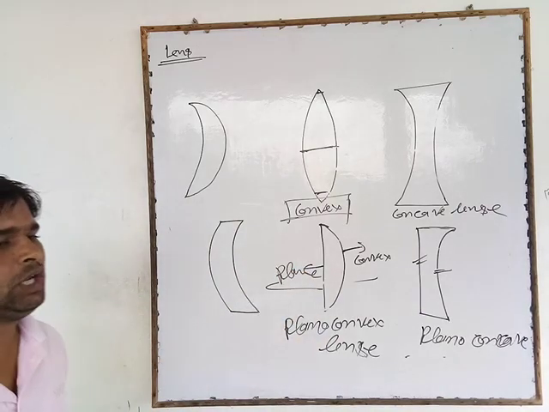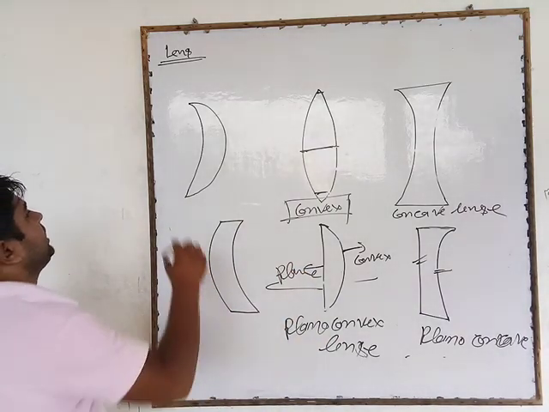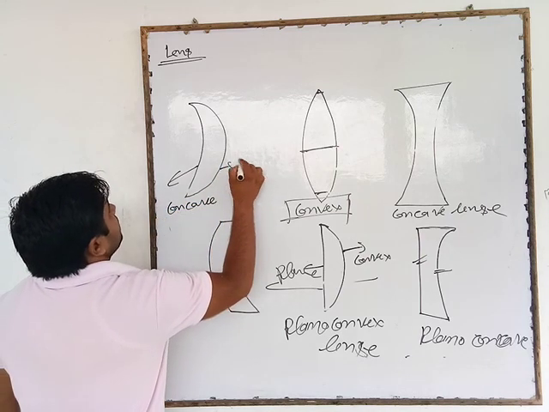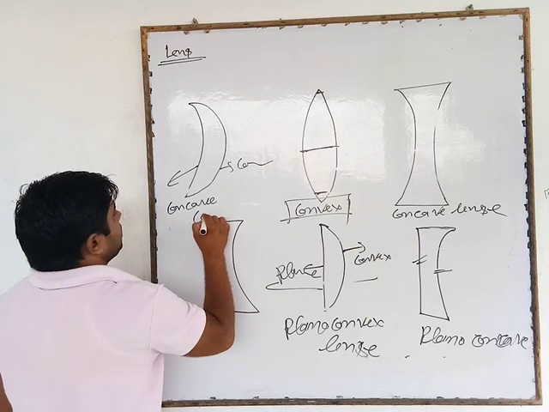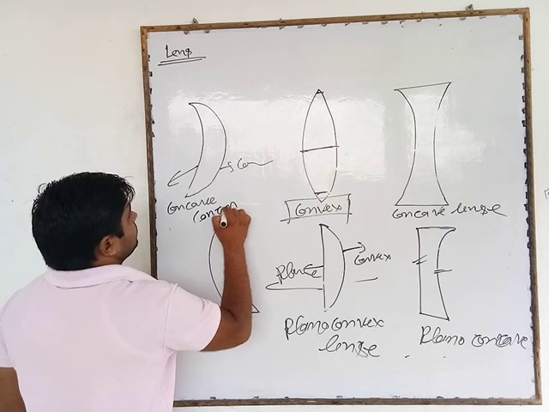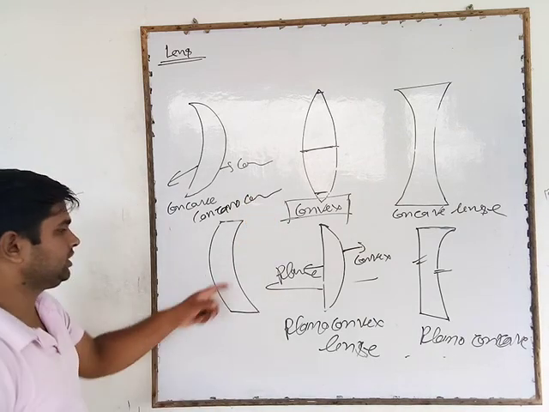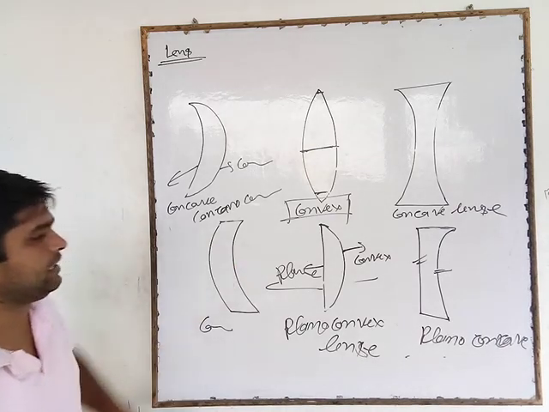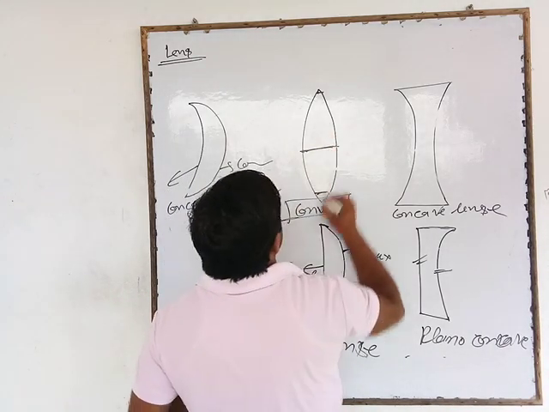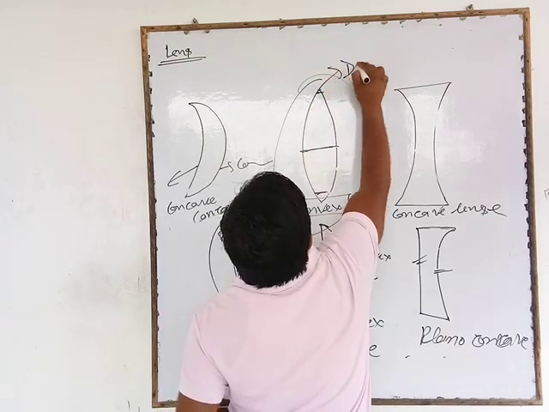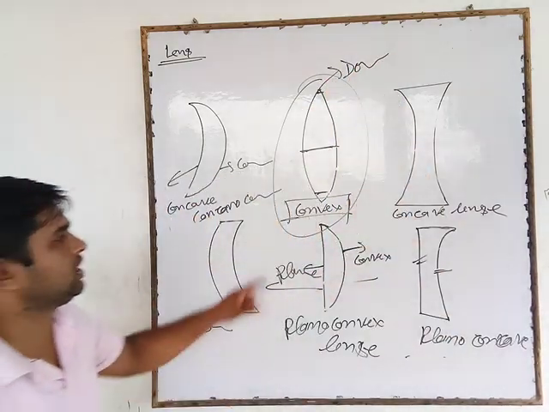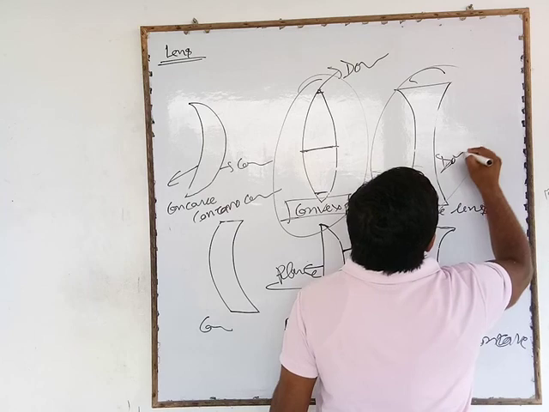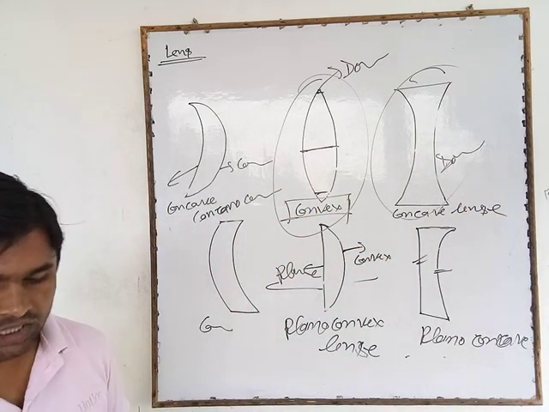If one side is concave and the other is convex, it is known as a concavo-convex lens, or a convexo-concave lens. But a convex lens is also known as a double convex lens, or generally a convex lens, and a concave lens is also known as a double concave lens, or generally a concave lens.